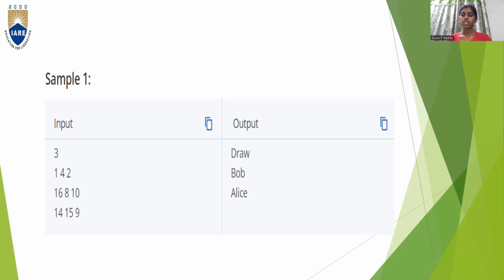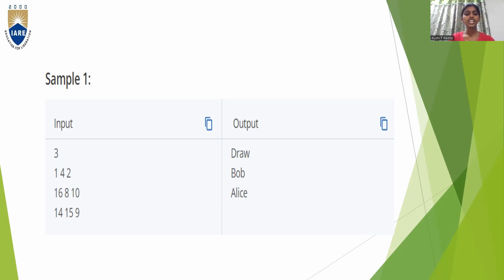According to our question, we have noted a point that the lesser the number of successful submissions, the harder the problem. As you can see in the input, A has 1 successful submission, B has 4 successful submissions, and C has 2 successful submissions. So according to this, A is the toughest problem. If A is the toughest problem, then we have to print Draw. So in the output you can see Draw.